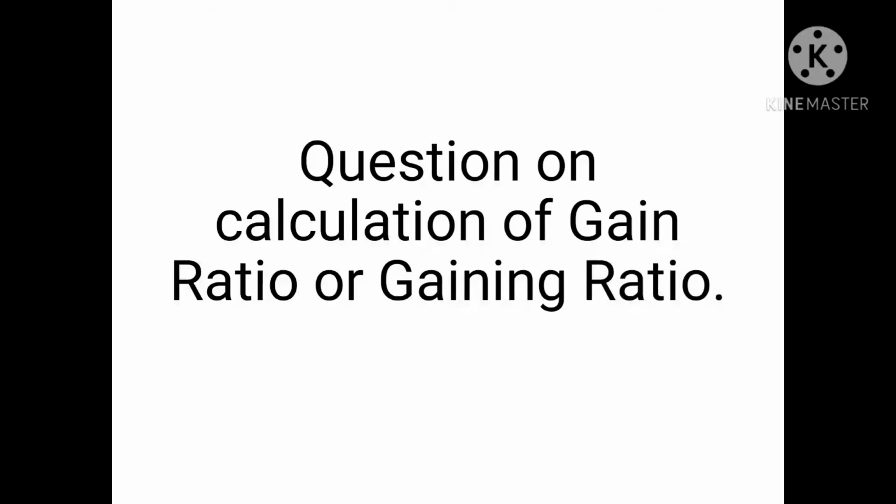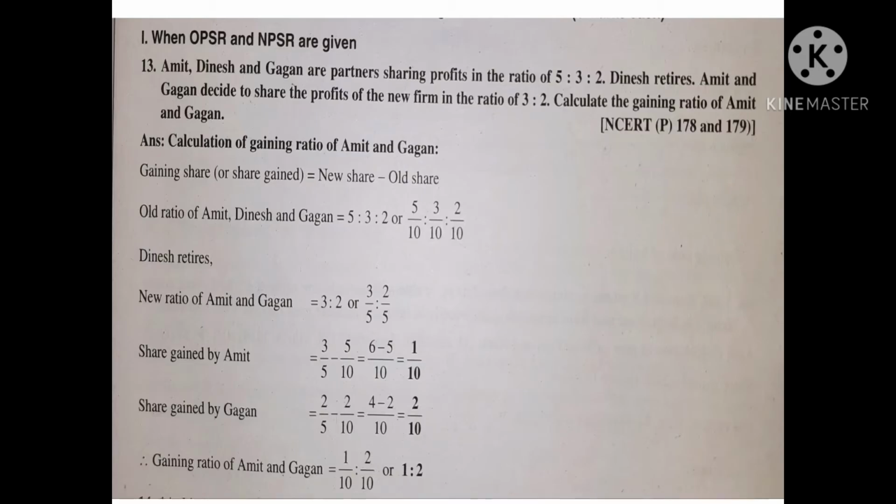Next topic, calculation of gaining ratio under fourth chapter, retiring of a partner or death of a partner. See the first question.